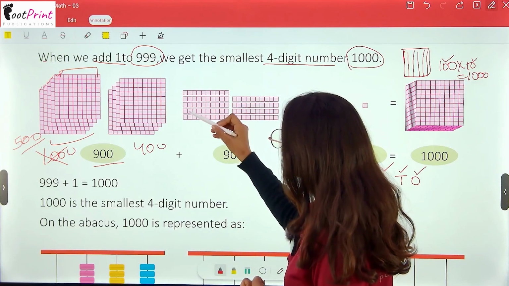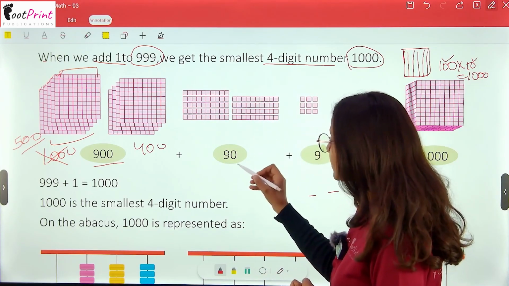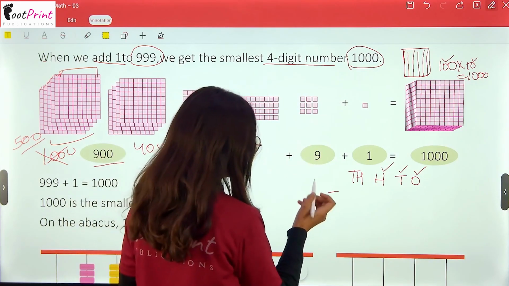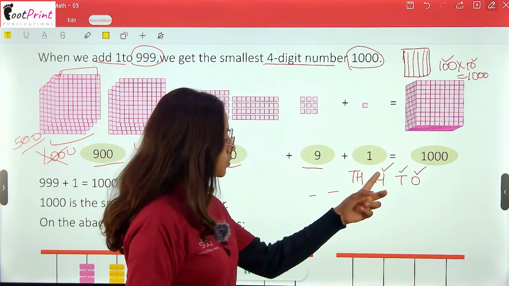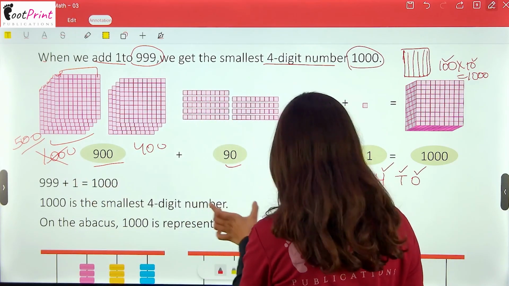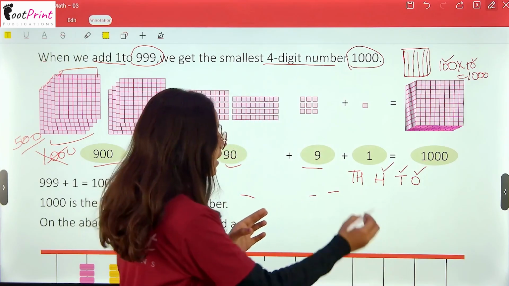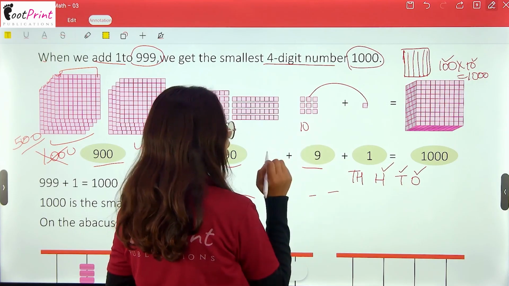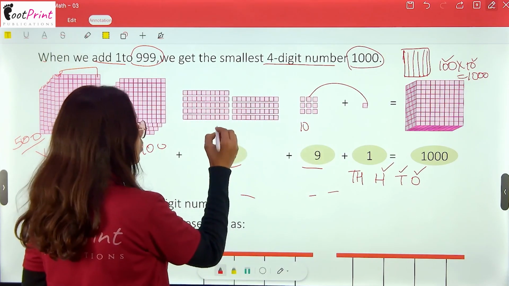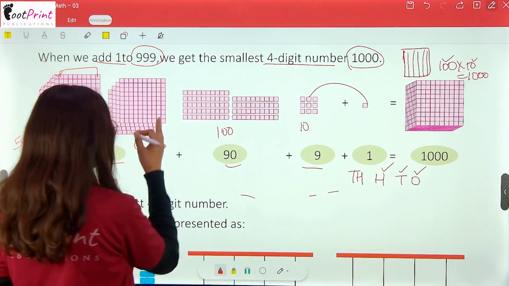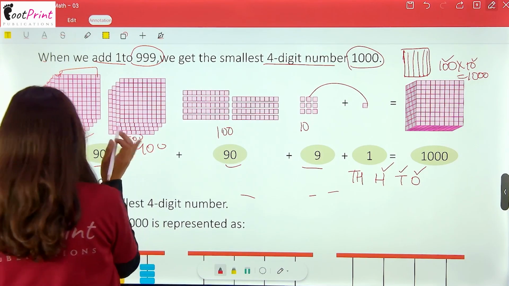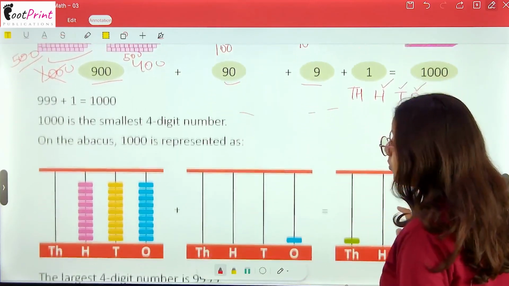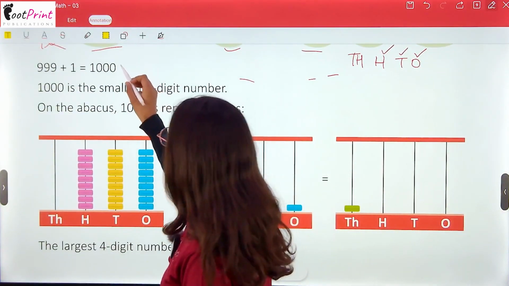And here 1, 2, 3, 4, 5, 6, 7, 8, 9: 9 times 10 gives us 90. And the 9 ones is 9. So it will be 999. Then we are adding a single block, 1. Then this block will come here, and it will be 10. When this comes here, it will be 100. And when this comes here, it will be 1000. That's how our thousand is discovered. So 999 plus 1 is 1000, as we know.